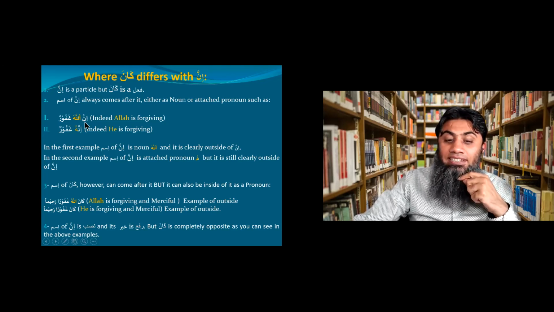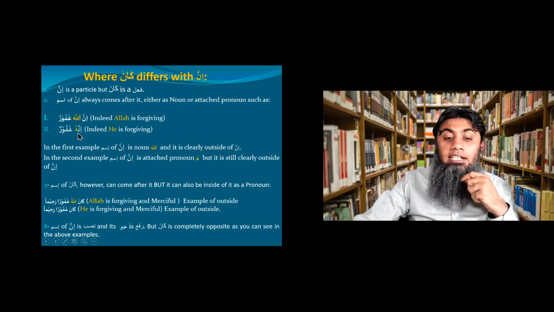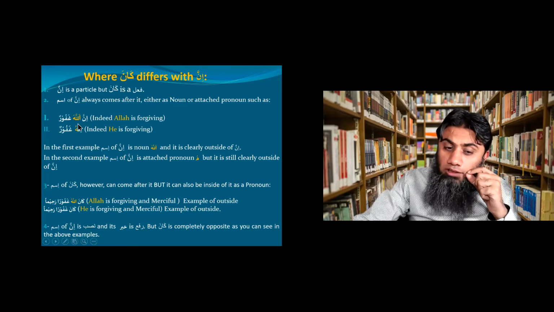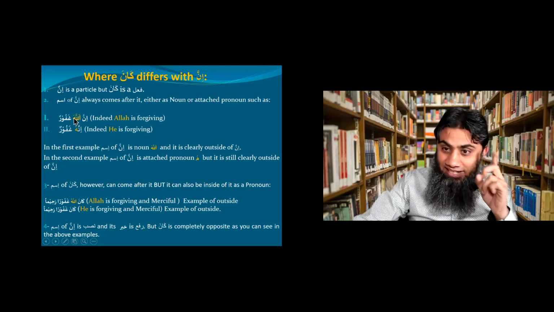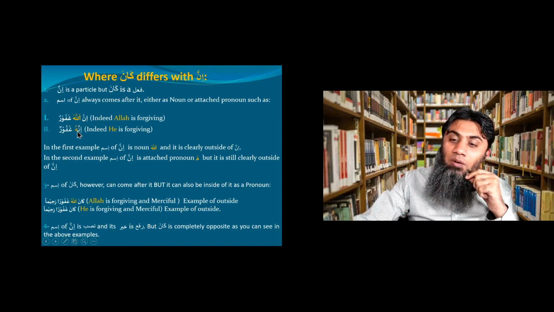So that's what I said here, that ism of inna comes after inna. Sometimes as a clear ism as Allah, and sometimes as an attached pronoun. For example, innahu ghafurun. Indeed, he is forgiving. So in this case, we have ism of inna as a clear noun, and in this case, we have ism of inna as an attached pronoun. But the point I want you to notice is, in both of these examples, ism of inna is after the inna. It's never built inside of inna. That is the point. Okay? Ism of inna is always after the inna, as Allah or as hu.